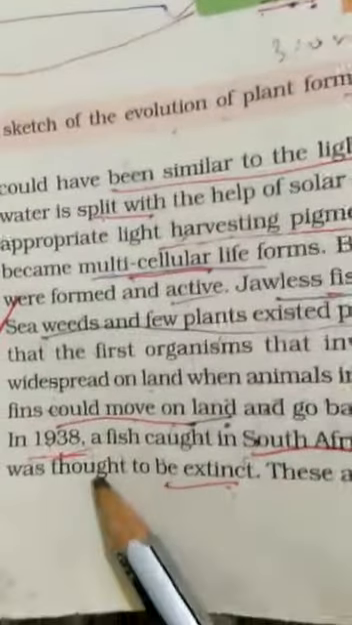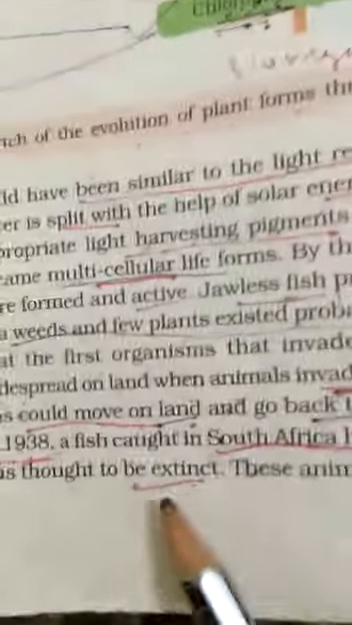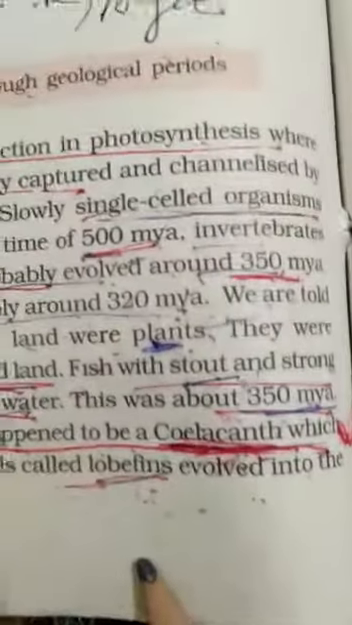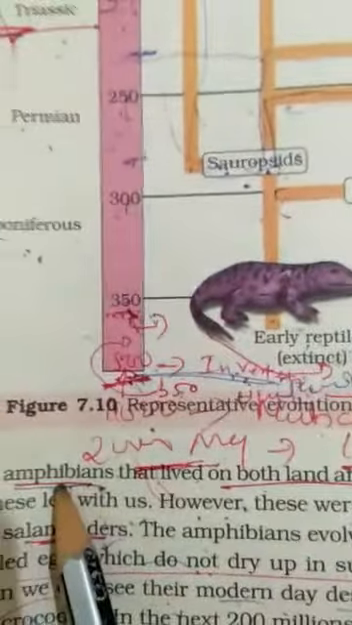And in 1938 in South Africa this type of coelacanth fish was caught, but now it is extinct, now it is not found, and this is a lobe-finned type of fish. And then here we are coming that this is the ancestor of amphibians. And what type of amphibians? The frog and the salamander.